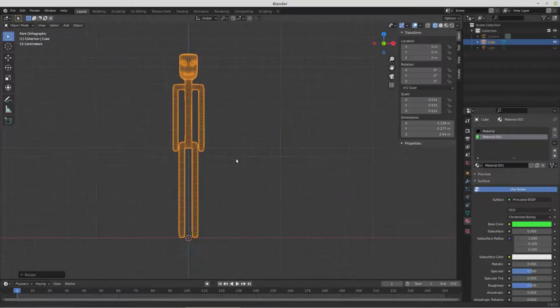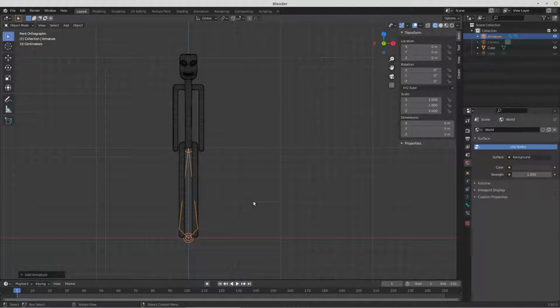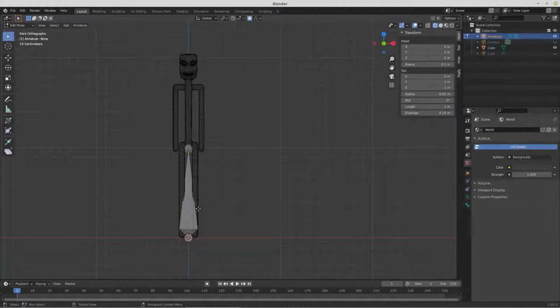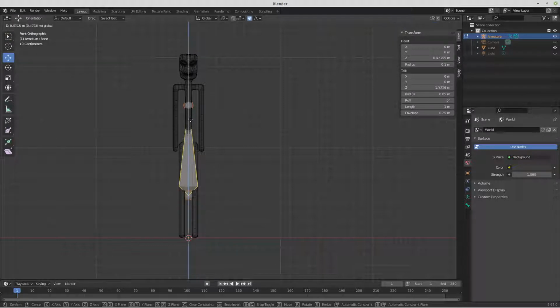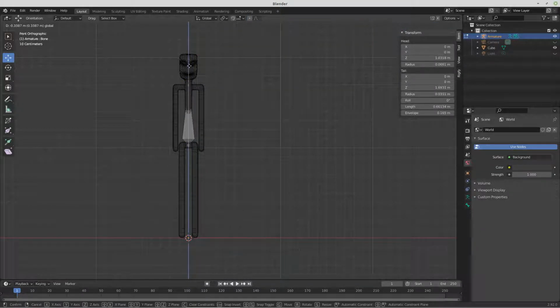Zoom in. Shift add an armature and a single bone. We'll tab into edit mode, get the move tool up, and we'll pull that up to around there. Should be good. We'll pull this down.